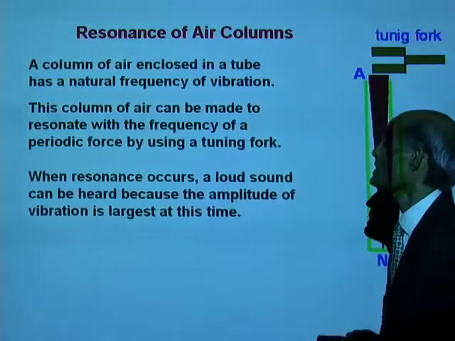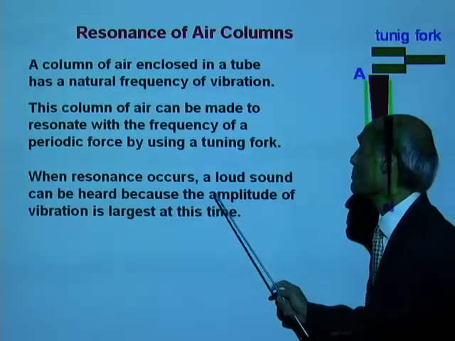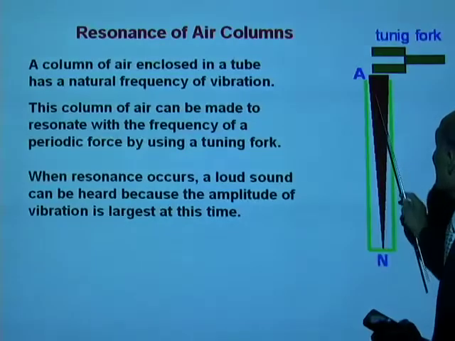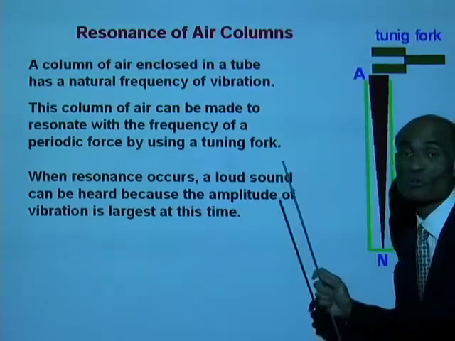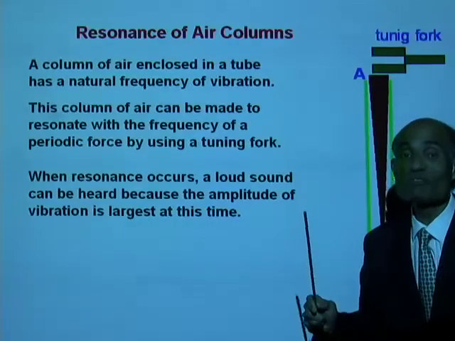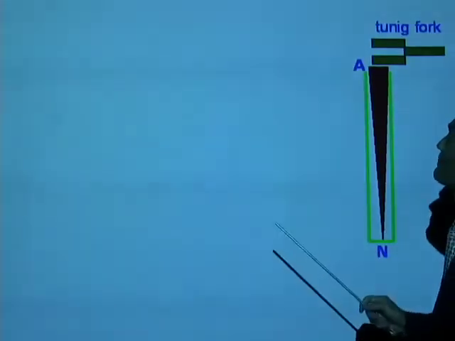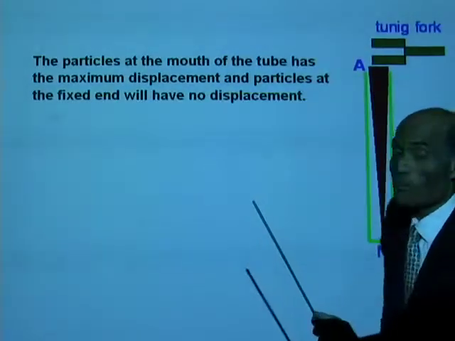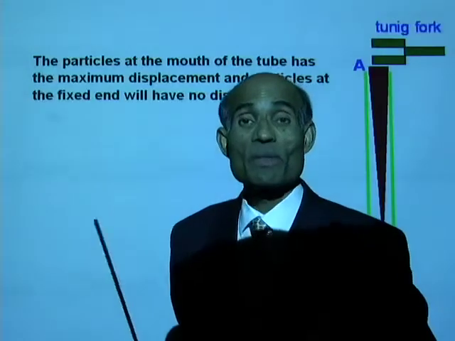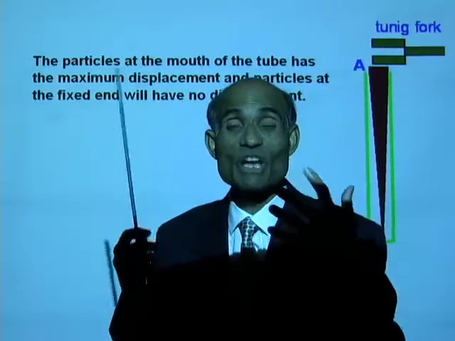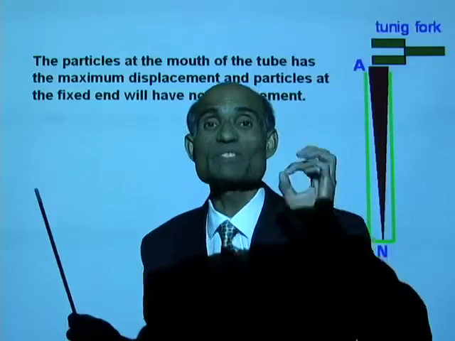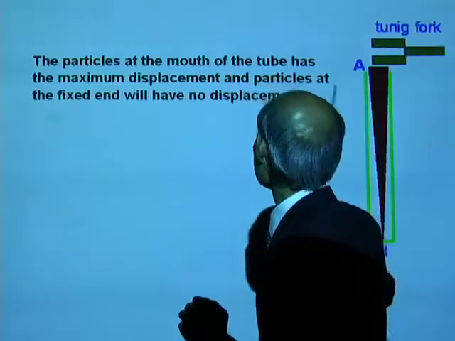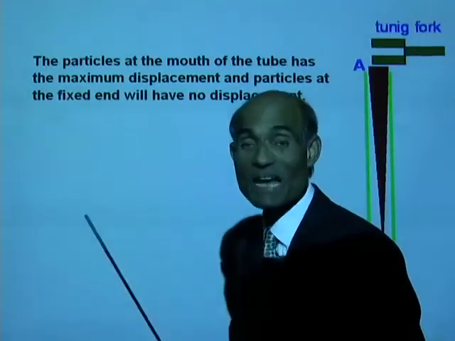When resonance occurs, a loud sound can be heard because of the increased amplitude of vibration. Now, when this happens, I told you there are nodes and antinodes formed inside the tube. The particles at the mouth of the tube have the maximum amplitude. You see, at the mouth of the tube, particles cannot be at rest. That means a node can never form at the mouth of the tube. The mouth of the tube will always be an antinode.